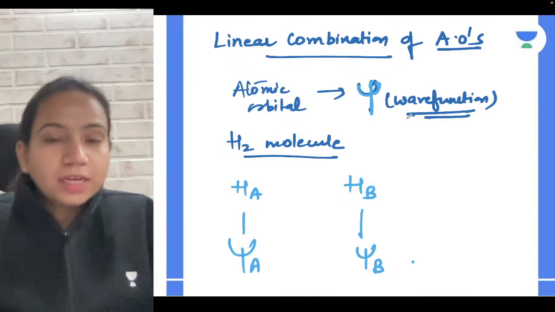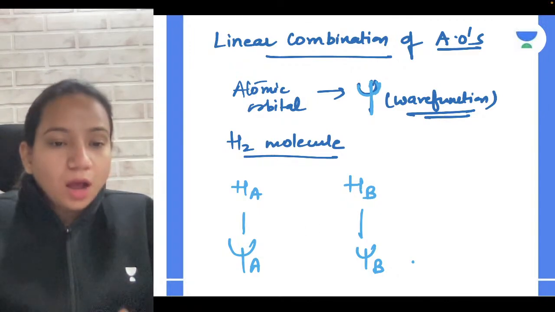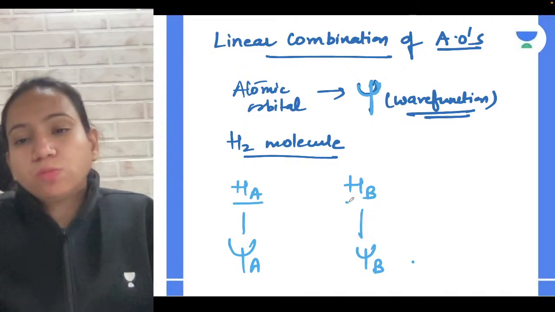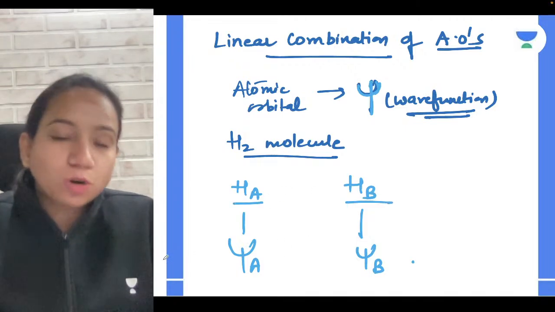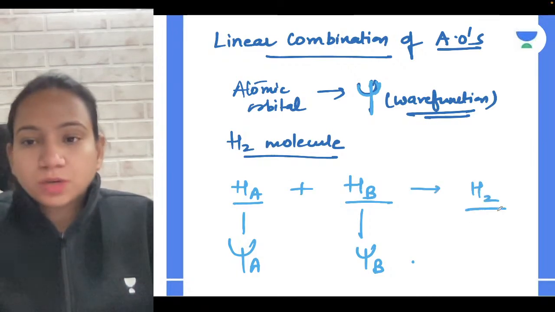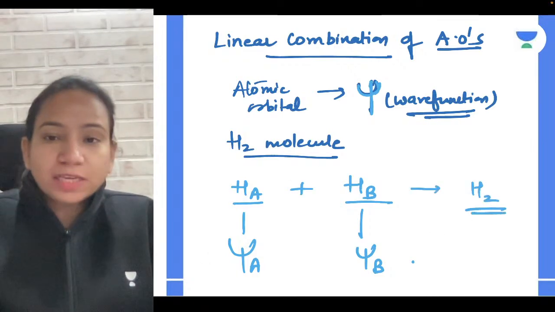Now what you can relate is that whenever a molecular orbital is formed, suppose HA and HB want to combine to give the H2 molecule. How can this combine?